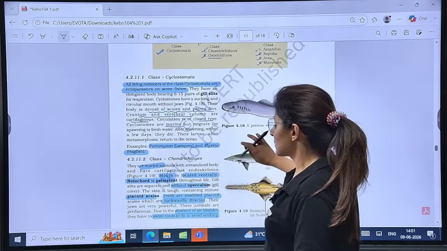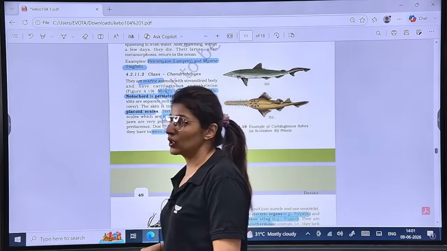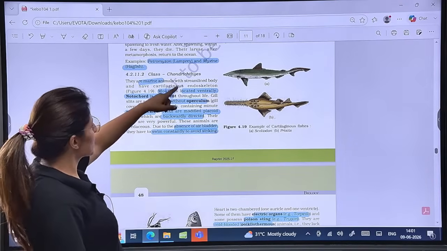Is that clear? Next, moving on to Chondrichthyes. These are Chondrichthyes, they are marine. Chondrichthyes are marine, so write down this also: marine.